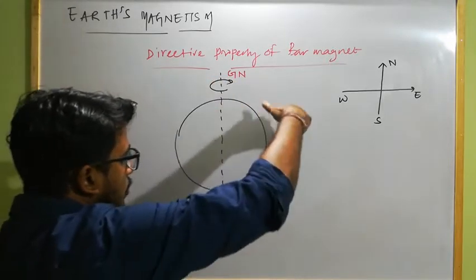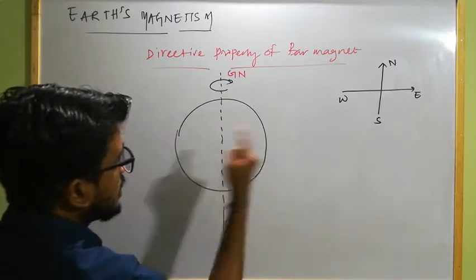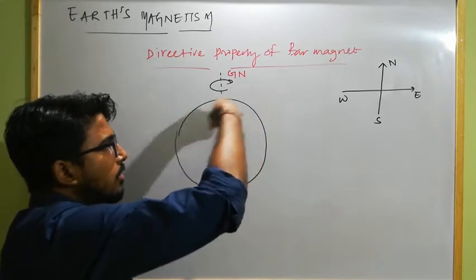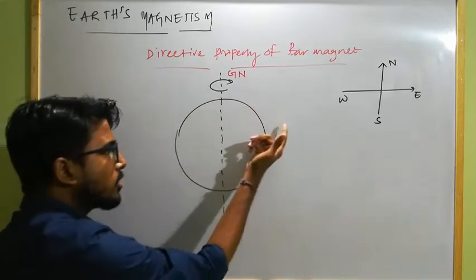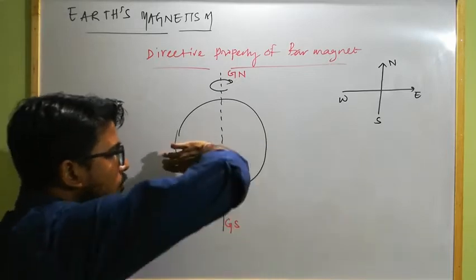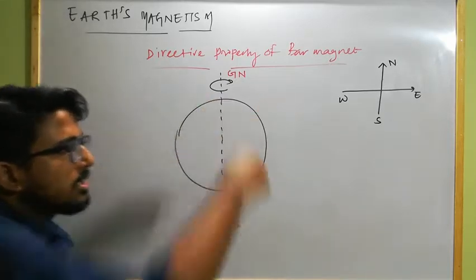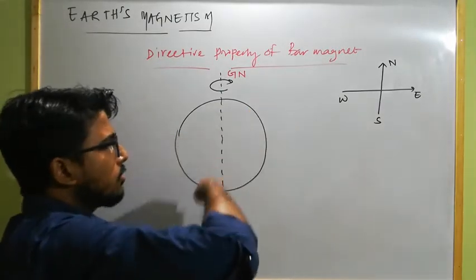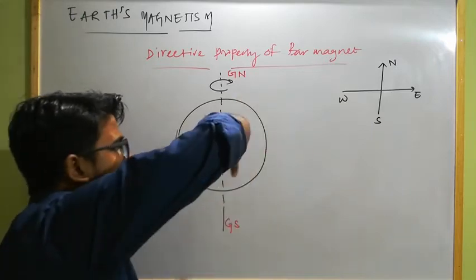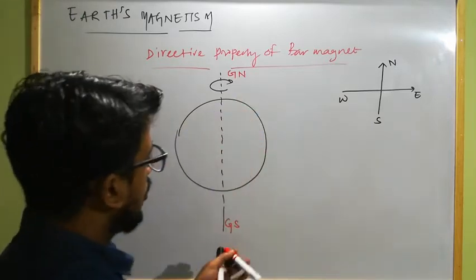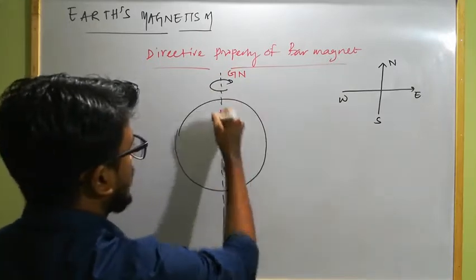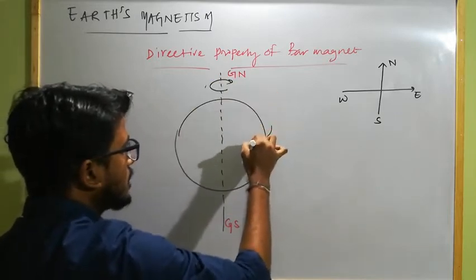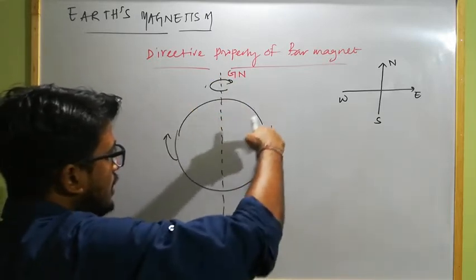So the atmosphere surrounding the Earth will also rotate like this, and due to the rotation of Earth, all the charged particles or ions in the Earth's atmosphere will also start revolving like this. As the charged particles revolve along this direction, they produce a current in the clockwise direction. If I curl my fingers along this direction, a magnetic field is produced along this direction. Along this direction Earth revolves.